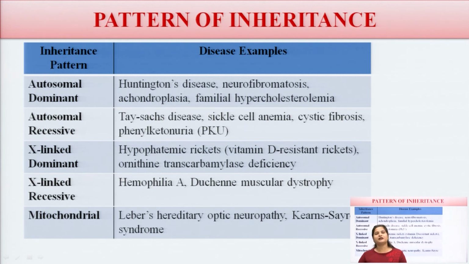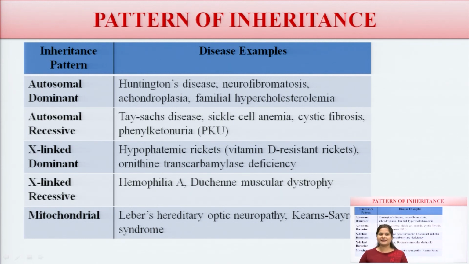There are some diseases with these patterns of inheritance. For autosomal dominant inheritance, examples are Huntington's disease, neurofibromatosis, achondroplasia, and familial hypercholesterolemia. For autosomal recessive, there are Tay-Sachs disease, sickle cell anemia, cystic fibrosis, and phenylketonuria, that is PKU.